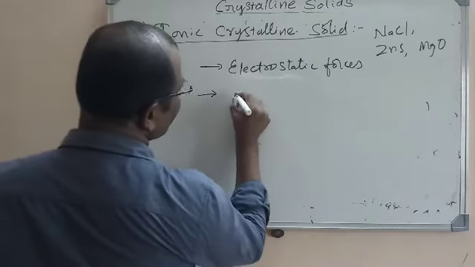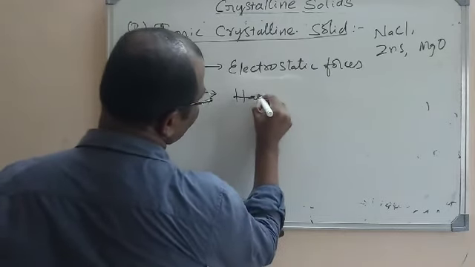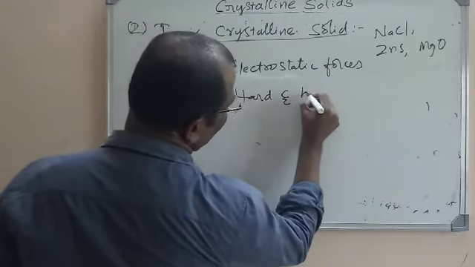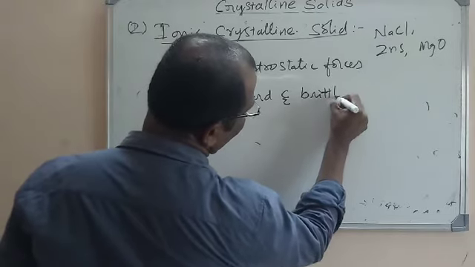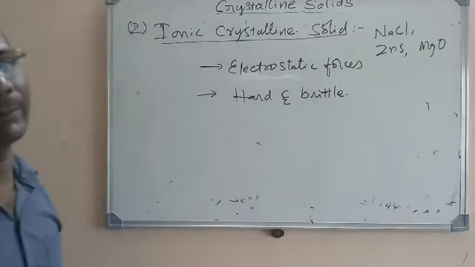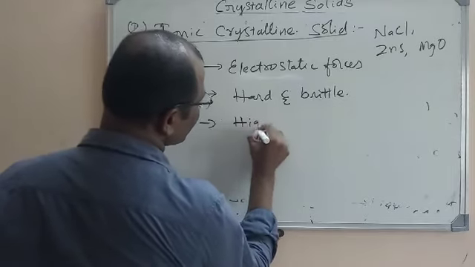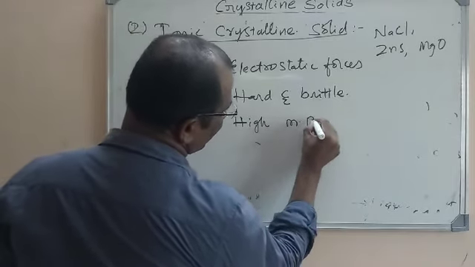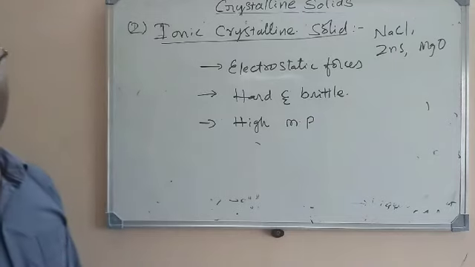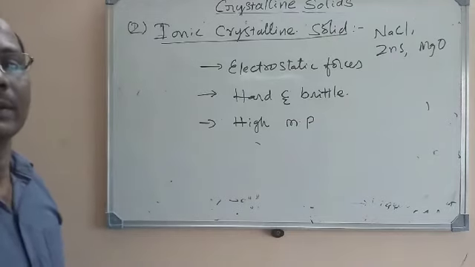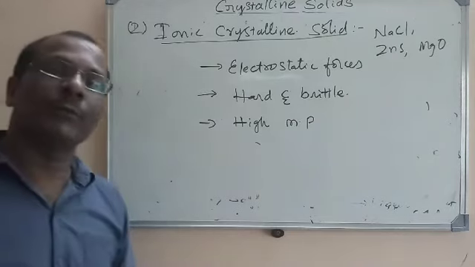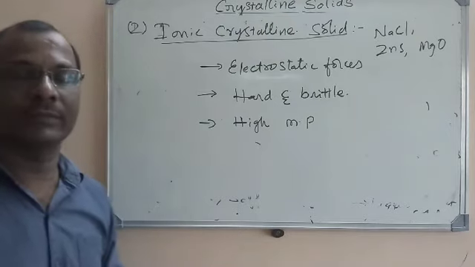And the second thing is, these are very hard but brittle, and they have a high melting point. Why? Because the forces of attraction are very strong here.